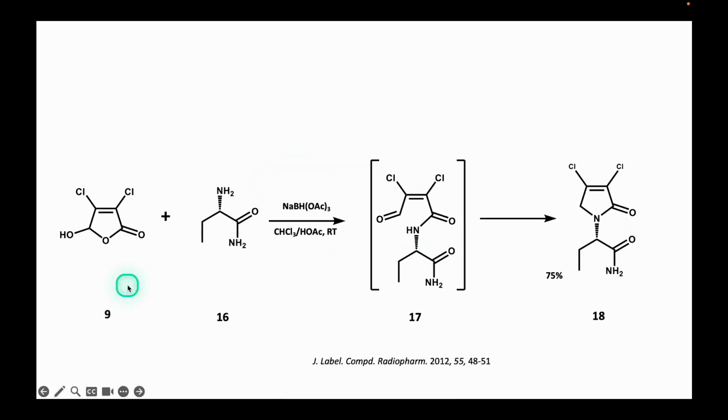Preparation of the lactam. The reaction between lactone 9 and aminoamide 16 proceeds by means of nucleophilic addition, in which the amino group of 16 attacks the carbonyl of the lactone, opening the ring and forming intermediate 17, where the 1:5 relationship between the nitrogen atom and the carbonyl of the aldehyde group facilitates the intramolecular cyclization, leading to the formation of an imine as an intermediate, which is subsequently reduced using sodium triacetoxyborohydride to yield lactam 18.